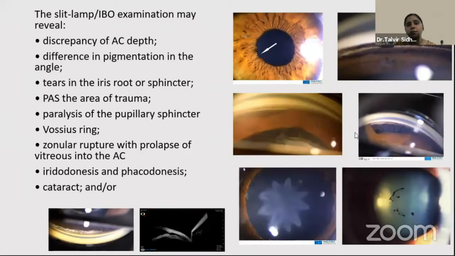So the various injuries that can present while a person has a blunt injury to the globe: it can be a sphincter tear, or a person can have angle recession, which is a split between the muscles of the ciliary body. There can be zonular dialysis, iridodialysis, cyclodialysis. There can be cataract formation in the lens or Vossius ring, that is pigmentary deposits over the anterior lens surface. There can be iridodonesis or phacodonesis, increased pigmentation in the angle, and various posterior segment manifestations, which already have been discussed.